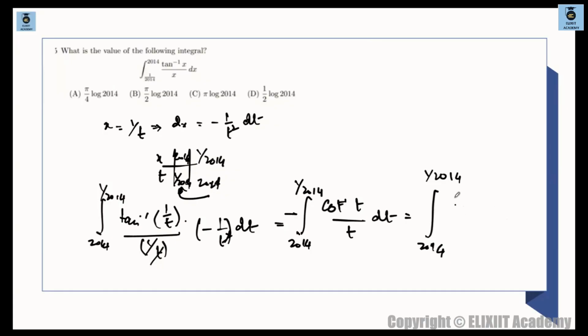And cot inverse of x divided by x is the same thing, both have the same meaning. I'm just changing the variable over here. ठीक है. And now to make the range same, you can just adjust this minus sign over here and write this as 1 by 2014 to 2014 cot inverse of x divided by x dx.